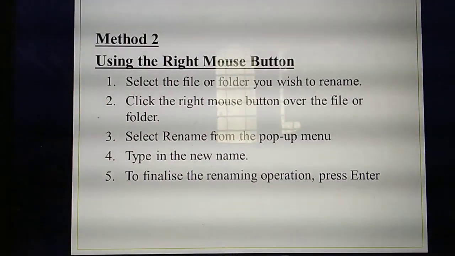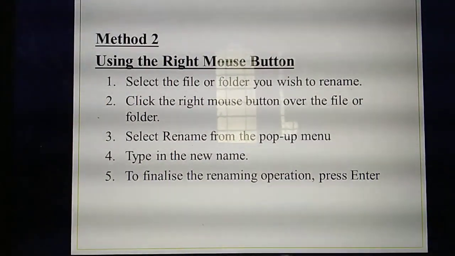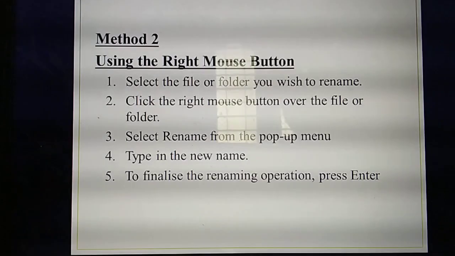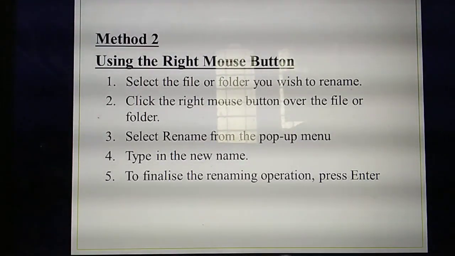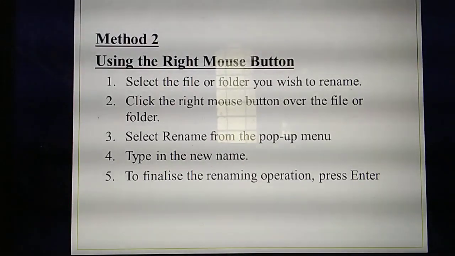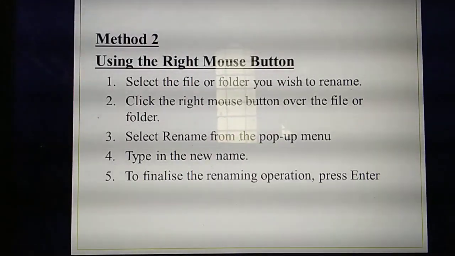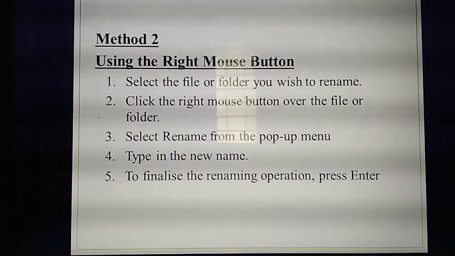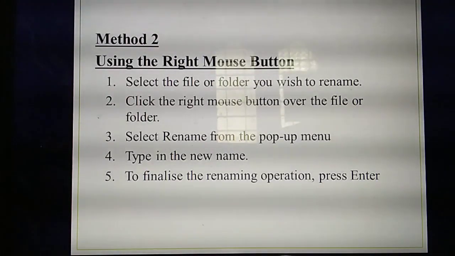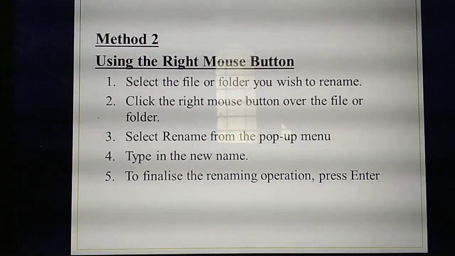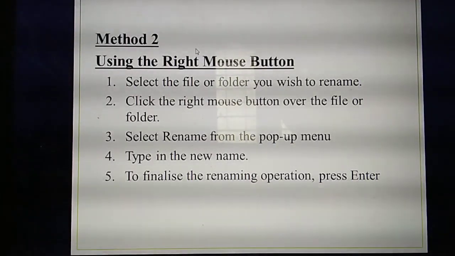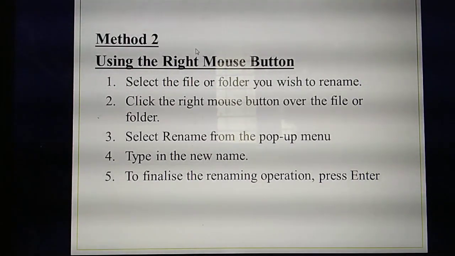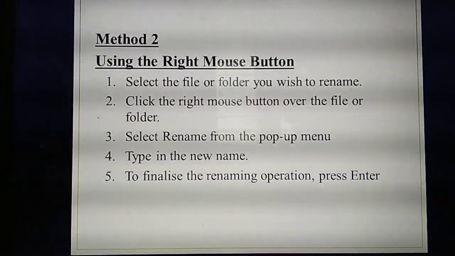Then the second method you are going to study. Okay. So the second method is using the right mouse button. So the first method is using which menu? File menu. So differentiate and study. Then only you will understand. First rename option using which menu? File menu. So second method using which button? Right mouse button.